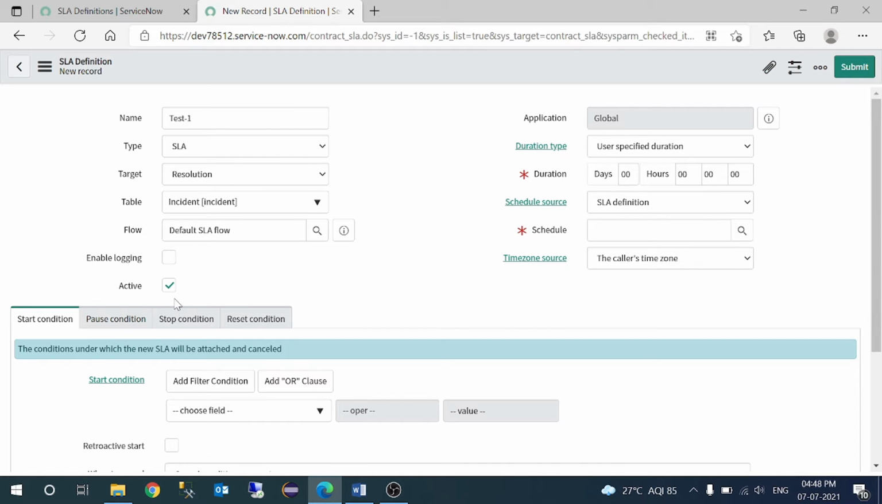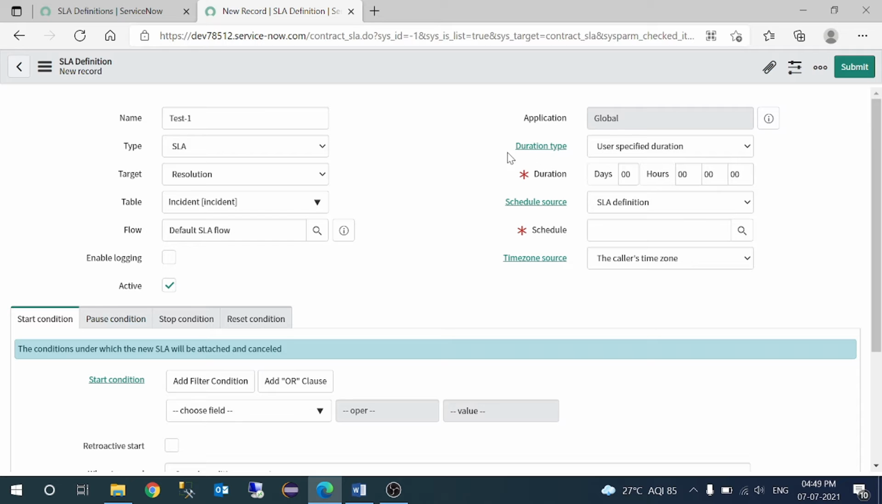Correct. Now this is active, as you know. Enable logging is a new one. I need to check what kind of feature this attribute gives us. We'll come back to this, but as of now, this is not that important, I can say.